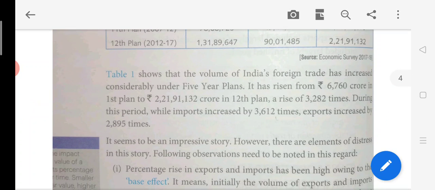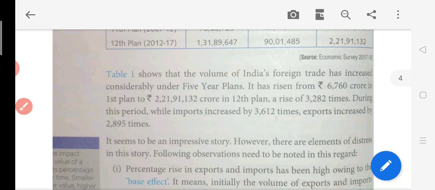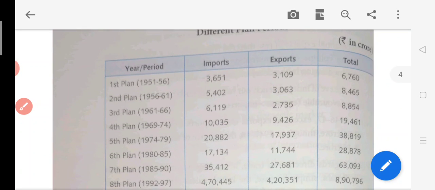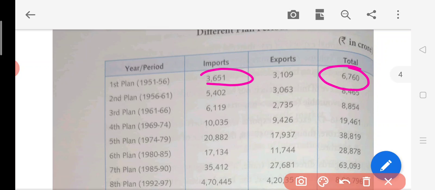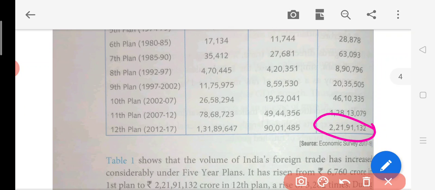Now, table 1 shows that the volume of India's foreign trade has increased considerably under the five-year plans. Looking at this data, the amount of trade has increased to a great extent.